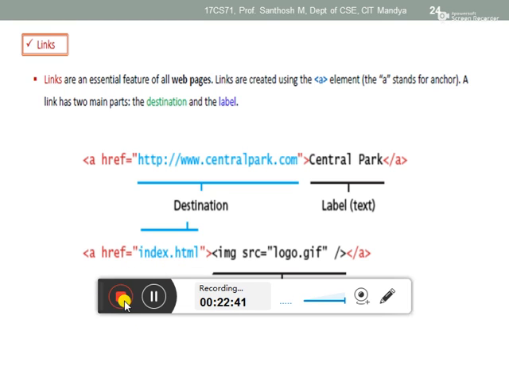So this one is hyperreference. Now you know how to write anchor tags: anchor tag, and then href, which is hyperreference. If you just mention these two, this will not display anything in your web page. The href is the reference, the path of the web page we are linking. But we have to show something to the user, like "Click or press this to go to new page."